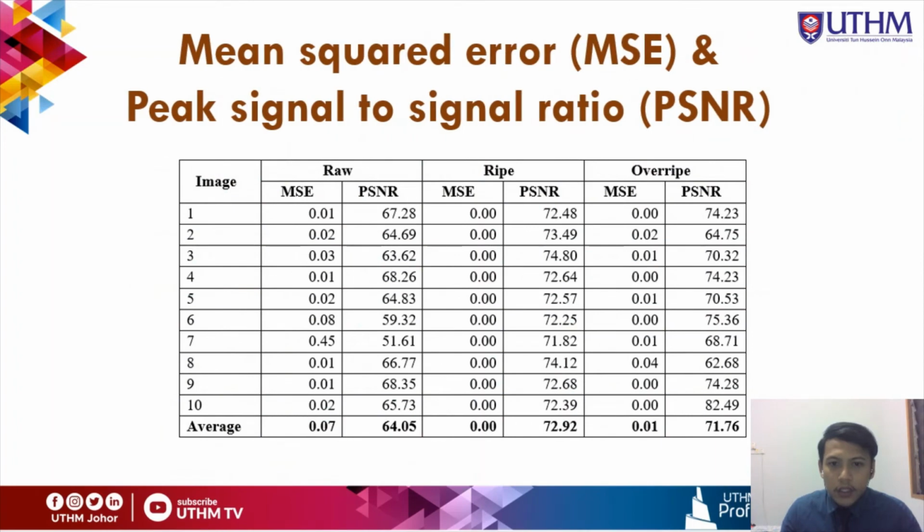This is the result for mean squared error, MSE, and peak signal to noise ratio, PSNR. As you can see here, the value for MSE for ripe is lower than over-ripe and raw. And the value for PSNR for ripe is higher than raw and over-ripe. The lower the value of MSE, the better the image.